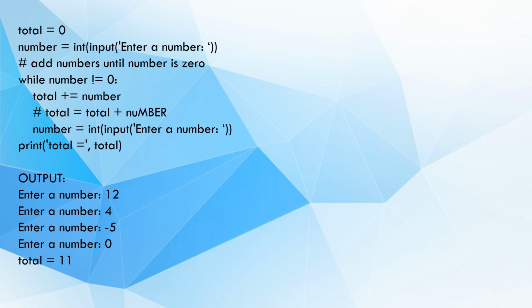Here, let us take the numbers like 12, 4 and -5, and the last number we entered is 0. So the while loop is terminated. Now the total is equal to 11, that is 12 plus 4 plus -5. It's equal to 11. That's all.